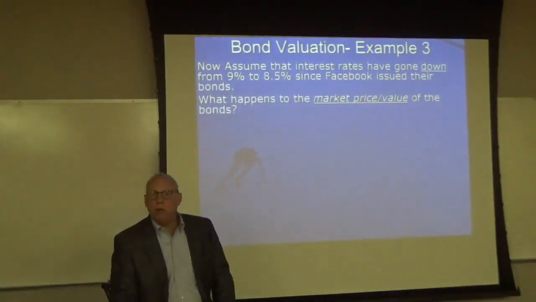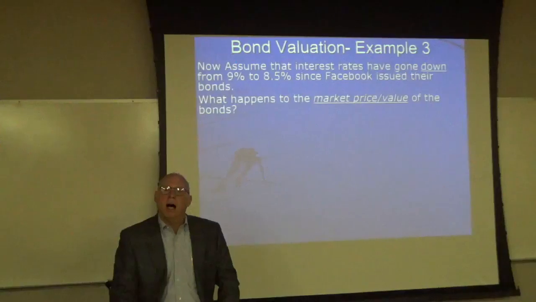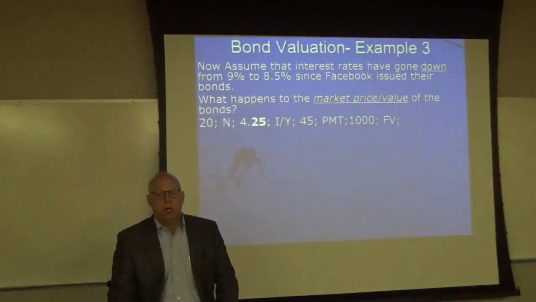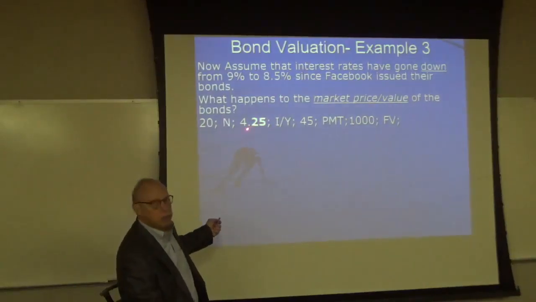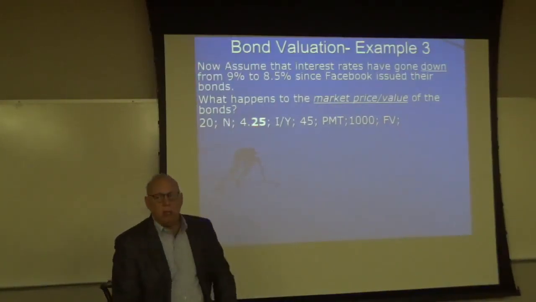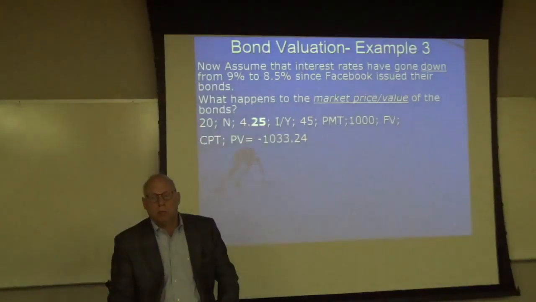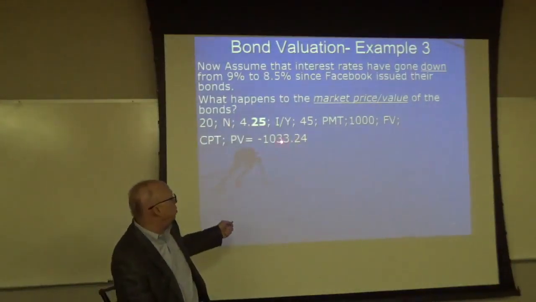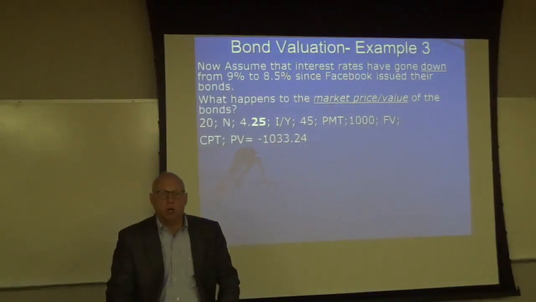Okay. The only thing you have to change now is I/Y. The coupon rate stays the same. So all you're changing is this from 4.5%, which was the original market rate, discount rate. Now it's 4.25, which, 4.25 times 2, is 8.5. You don't change any other information. Compute present value and note that the price of the bond has gone up. Interest rates went down, the price of the bond goes up.